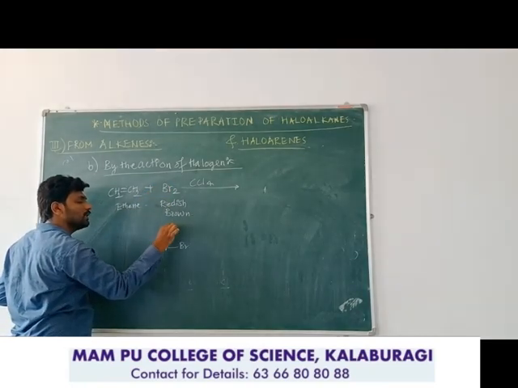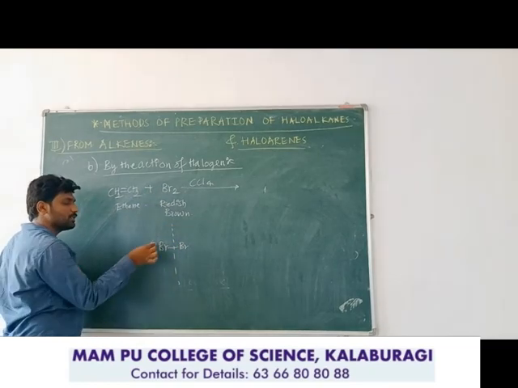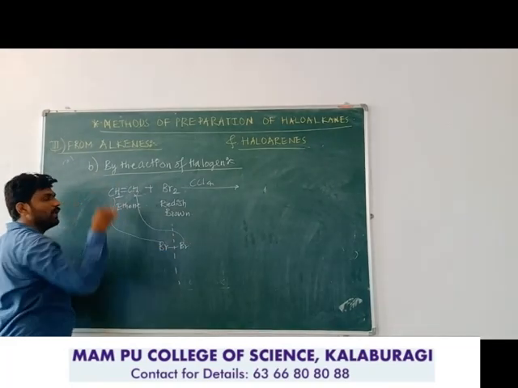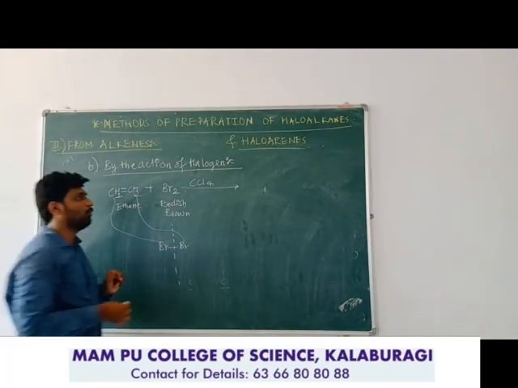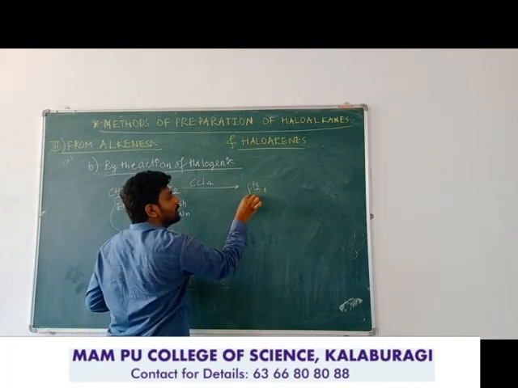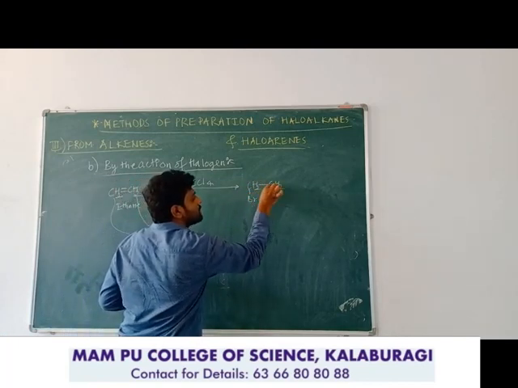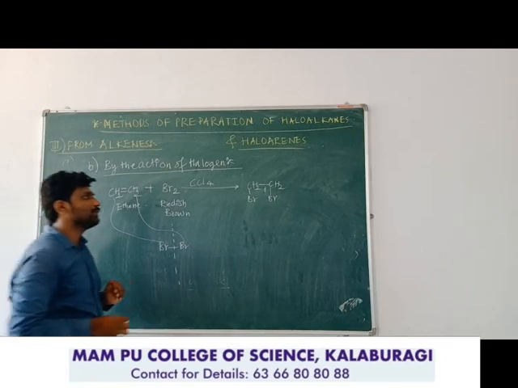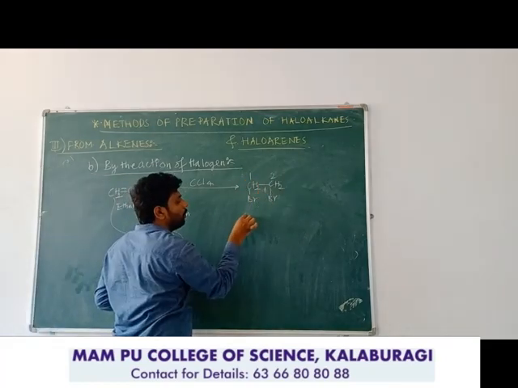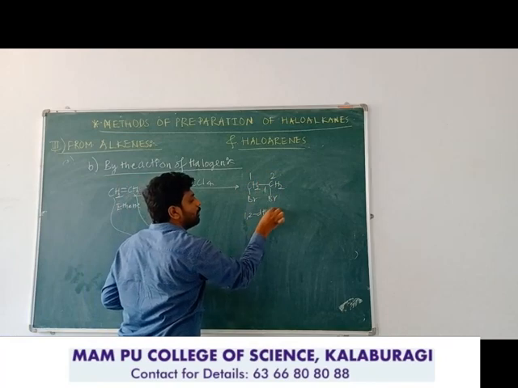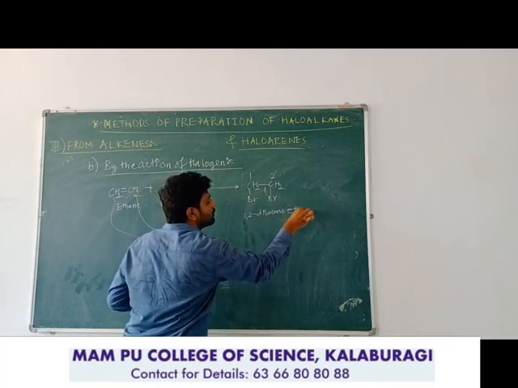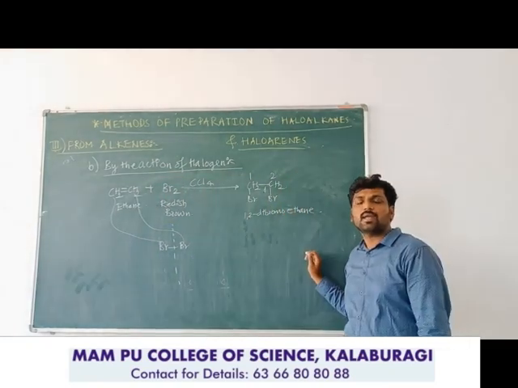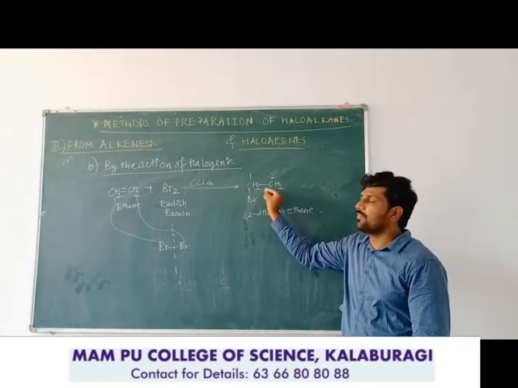Whenever bromine is added to any alkene, here ethene, the single bond of the bromine molecule is broken into two parts, and one bromine atom is added to one carbon of the double bond, and another bromine atom is added to the other carbon atom, and the double bond is converted into a single bond because of the addition reaction. The unsaturated system is converted into a saturated compound. So here we are getting 1,2-dibromoethane. So this is a vicinal dihaloalkane. Why? Because the two same halogen atoms are added to the adjacent carbon atoms of the carbon-carbon double bond, which is converted into a single bond.